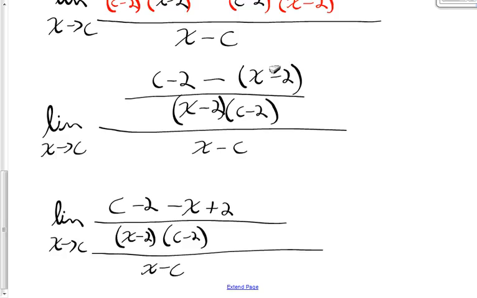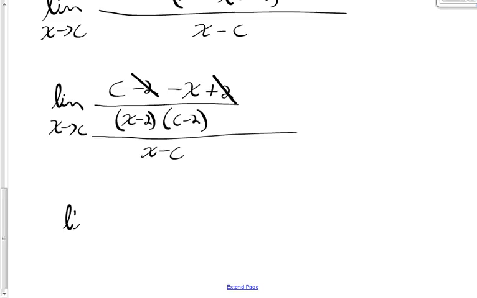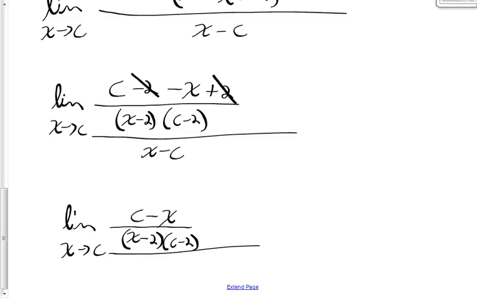All right, so what happens in the numerator is that the negative 2 and the positive 2 cancel each other out, leaving me the limit as x approaches c of c minus x over x minus 2 times c minus 2, and this is all still divided by x minus c.